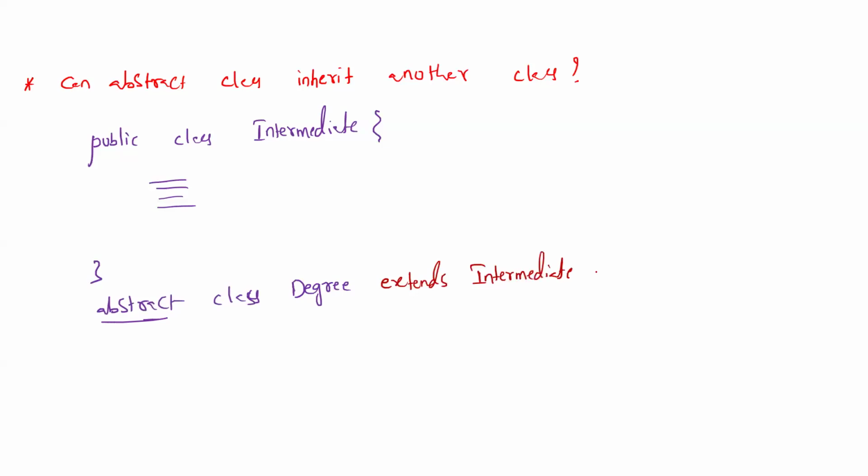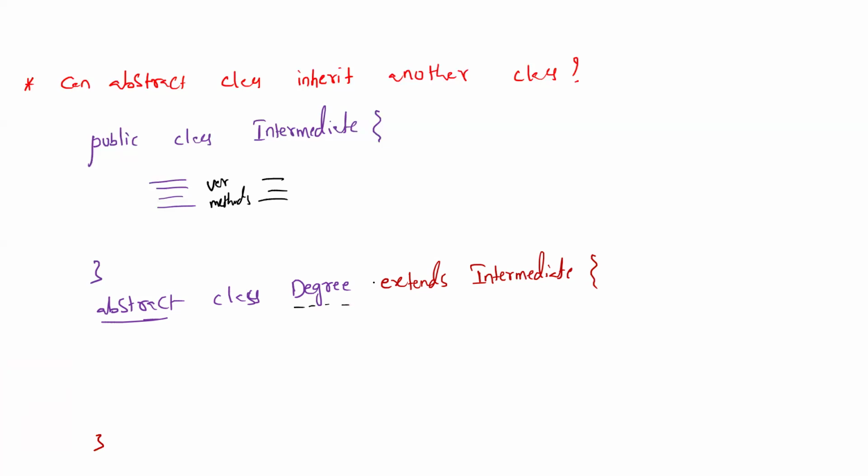So in all previous examples of abstract class story, we discussed abstract class is inherited by another class. Now here, can abstract class also inherit something? That's the question. So this is syntax if it supports. So what's your answer? Yes or no? So here some variables and also some methods are there. Then go for child class. Now go for one more child class of degree. But syntax is possible or not?